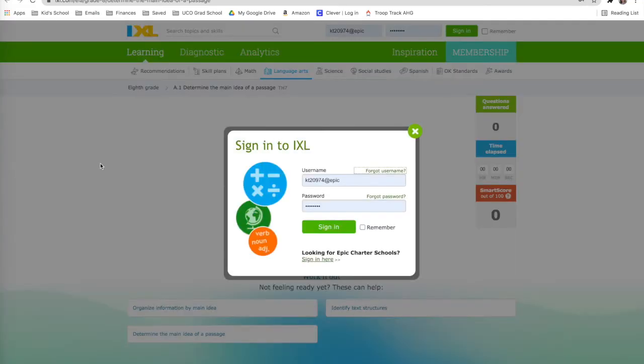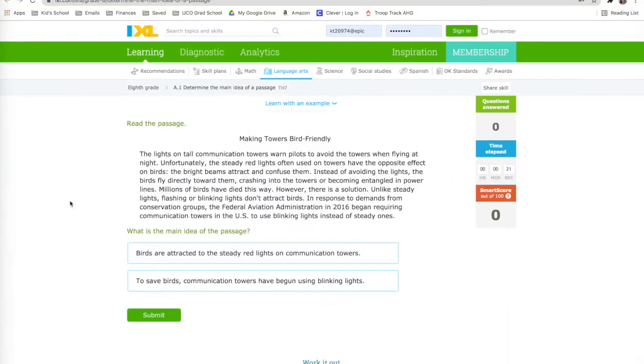As you can see, I'm in IXL. IXL is where we practice. It's not technically a per se teaching tool. It is more of a practice tool, something that has already been taught to your student, and you just need them to practice a little bit more so they're comfortable with the types of questions that are being asked.